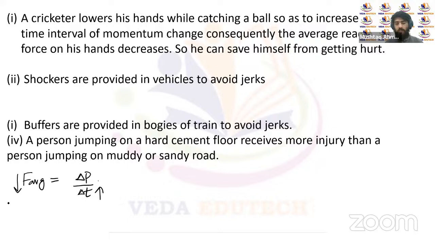So the average force acting when the body falls on the cement floor increases, and the person gets injured easily. On muddy or sandy road, the time interval for the change in momentum increases, so the average force acting on the body decreases. That's why it's easier to jump on muddy or sandy road than on a hard surface, right?